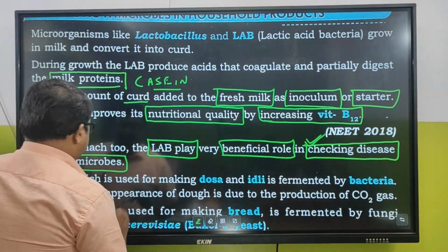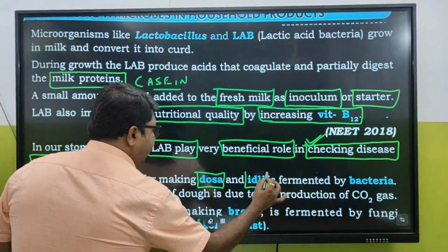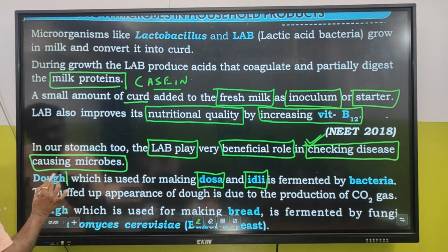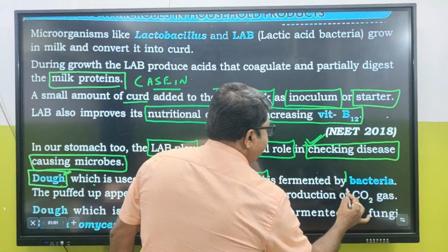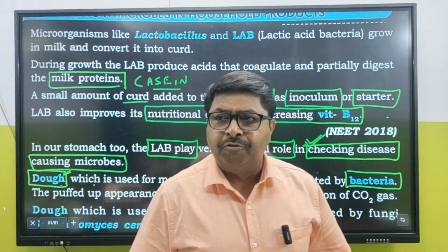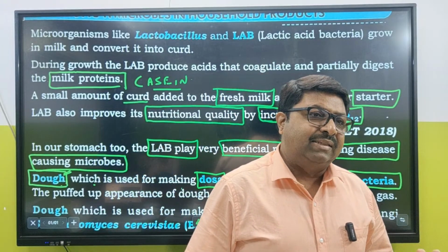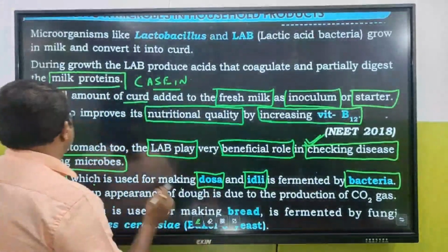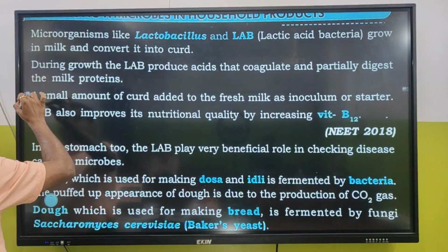What is the second household product? And that is dosa and idli. It's a fermented product, we know. Dosa and idli. What is being changed? Dough, which is used for making dosa and idli, is fermented by bacteria. So when we talk about fermentation, if you have seen the video of respiration in plants, I've talked about fermentation. Let me give you a basic idea about that, and then we are going to get into idli and dosa. Okay?